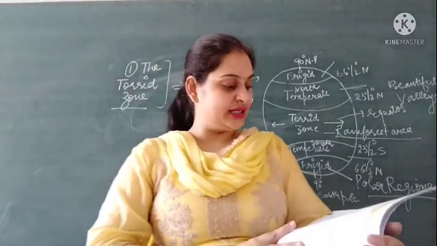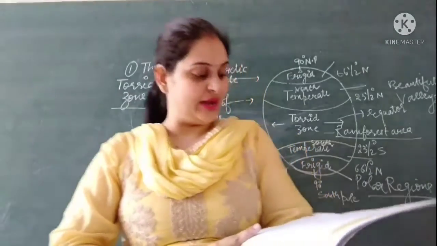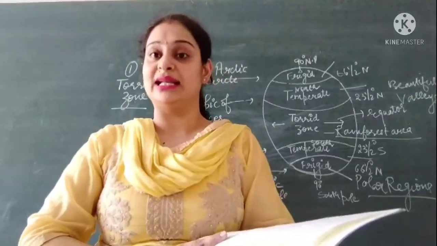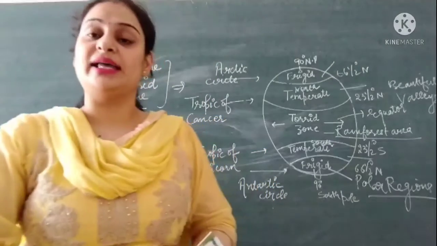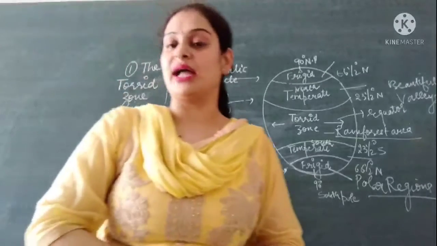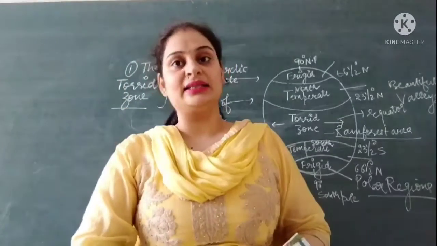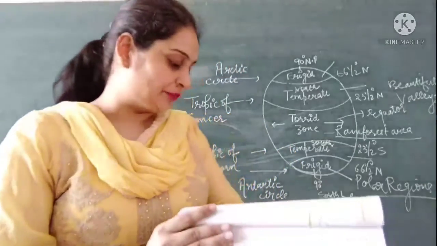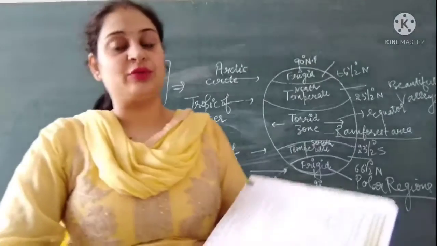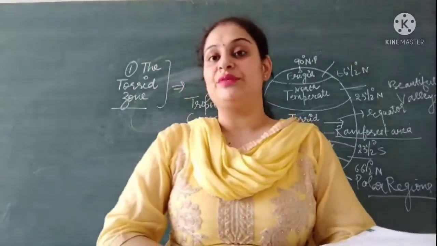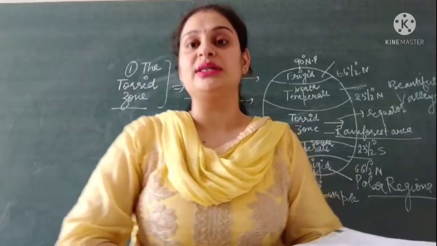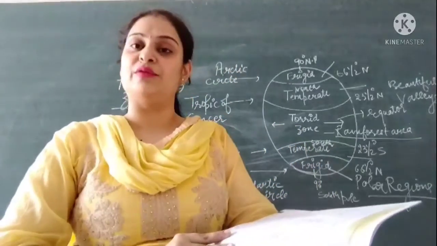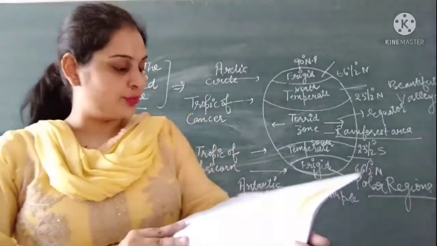Then next is, for each condition give an example. We have to give an example like altitude: Shimla is cooler than Delhi. Why? Because Shimla is located at a much greater height as compared to Delhi. That's why the climate of Shimla is colder than Delhi. Then distance from the sea, you have to find two states that have different climate due to the distance from the sea. Same you have to find out for latitude and for direction of winds.